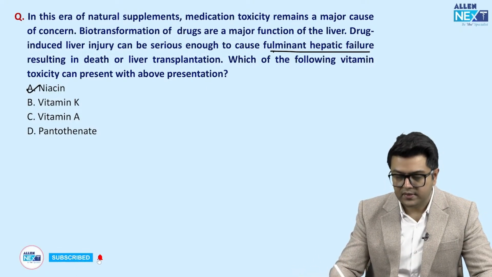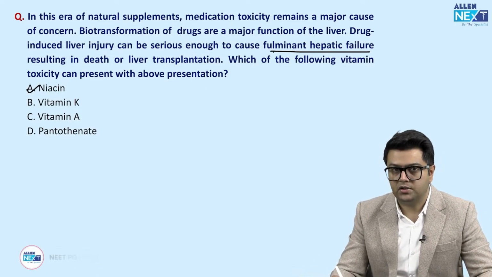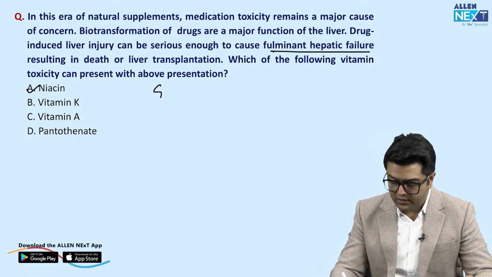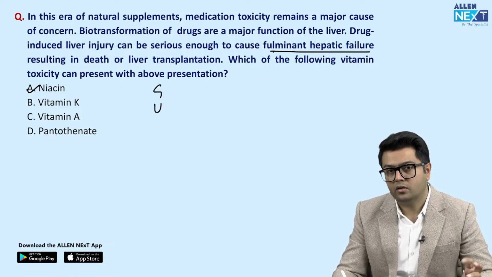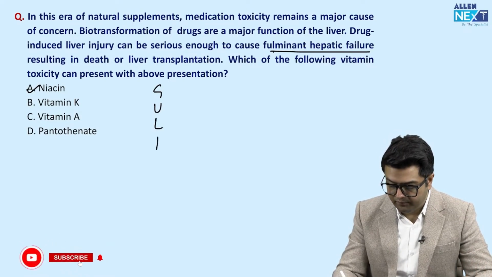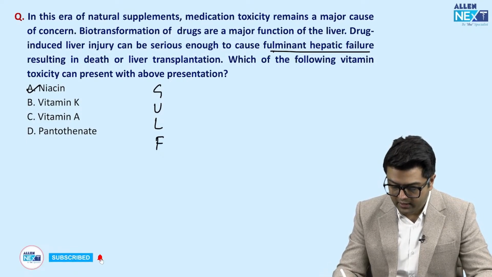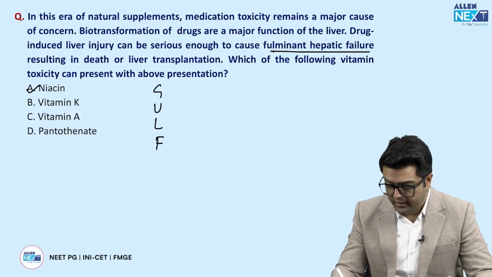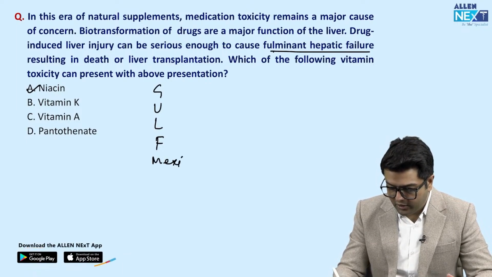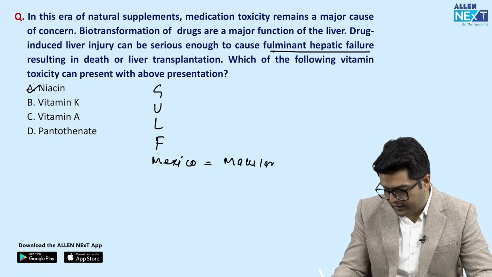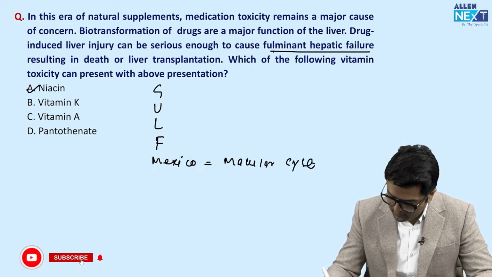Niacin presents with various complications, like increase in the glucose concentration, then U for uric acid is increased, liver failure, and flushing. We can remember this mnemonic as GULF, and we can remember Gulf of Mexico, Mexico for the macular cyst, right? In this case, it will be macular cyst.